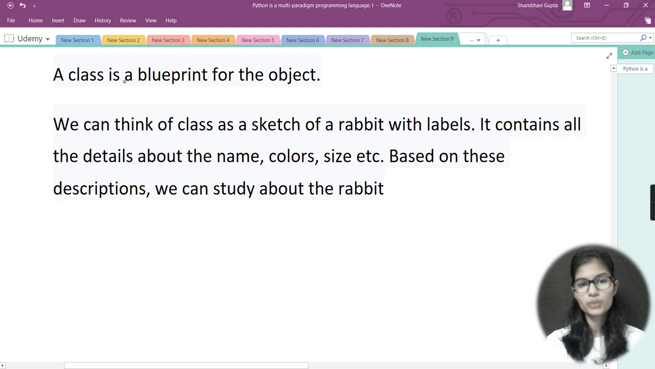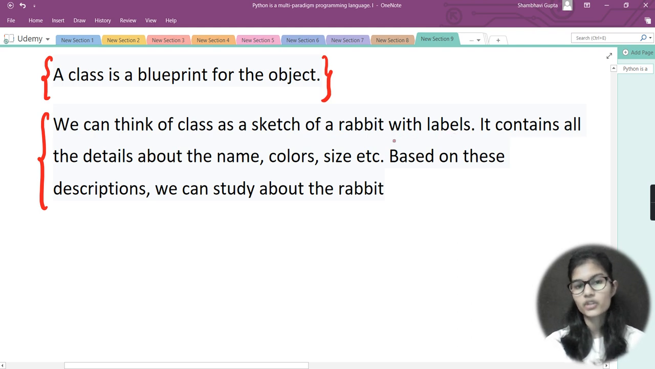That a class is a blueprint for the object. For now, just remember this definition, that a class is a blueprint for the object. Okay, and now here we can take an example: we can think of a class as a sketch of a rabbit with labels.